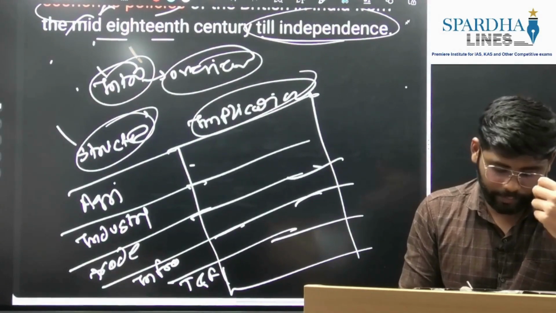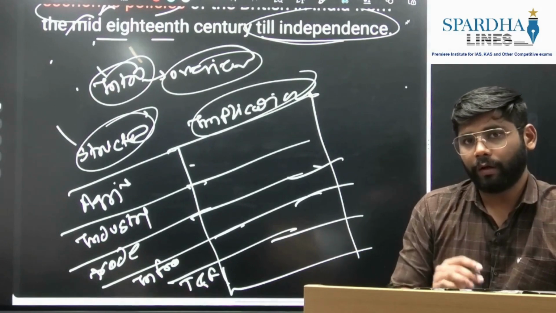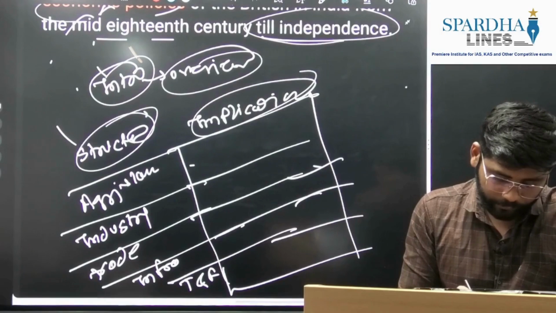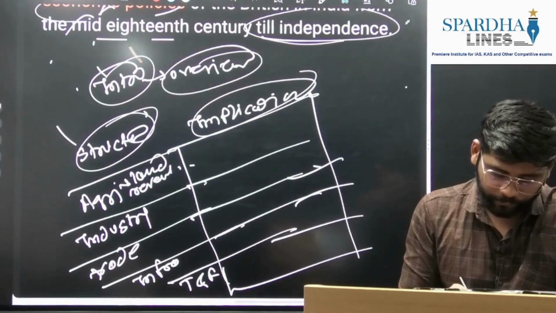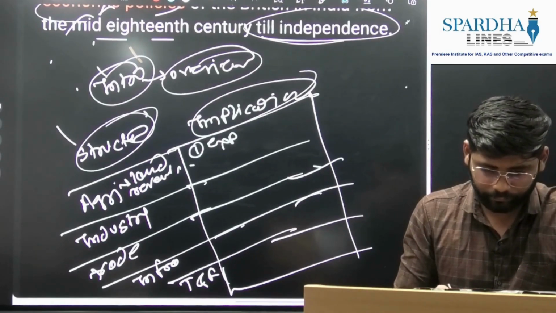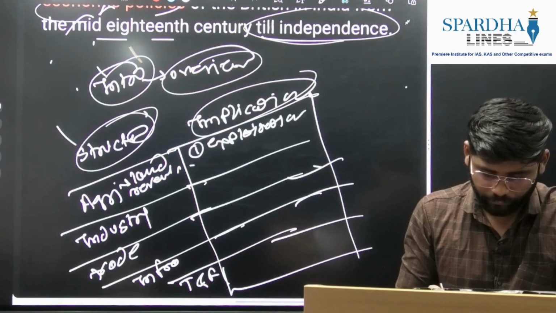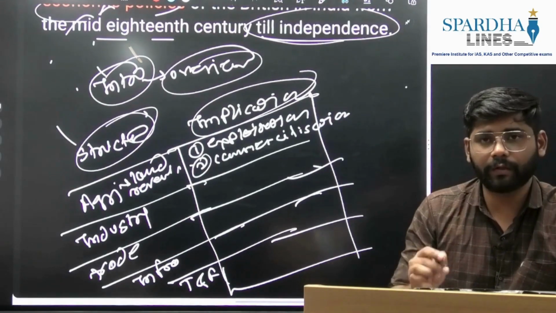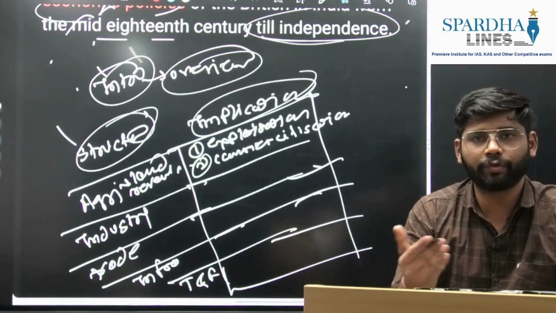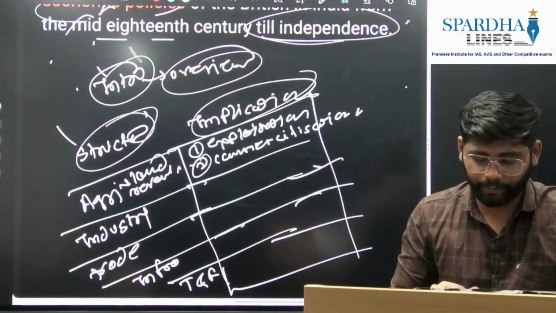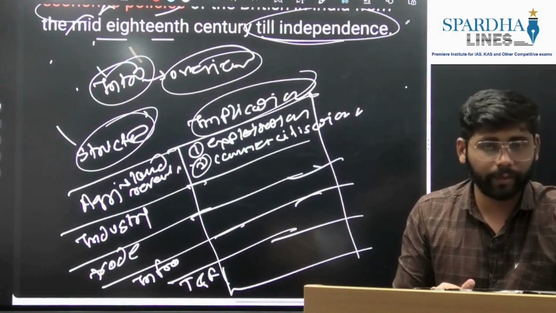When it comes to agriculture, what was the major economic policy? That is the new land revenue policy, which eventually led to exploitation. Then also commercialization. The food crops Indians used to produce were replaced by cash crops. This way they commercialized Indian agriculture. This implication we can write here.